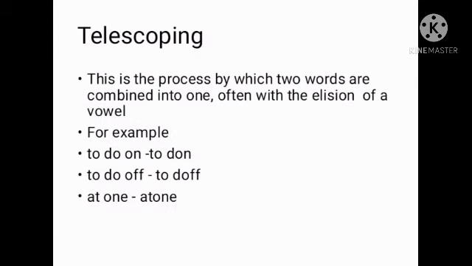Next method, telescoping. This is a process by which two words are combined into one, often with the elision or deletion of a vowel. For example, to do on and to do off. Here the vowel O is deleted. And the last example, at one. Earlier it has two parts, at and one, and later combined into one and forms atone.